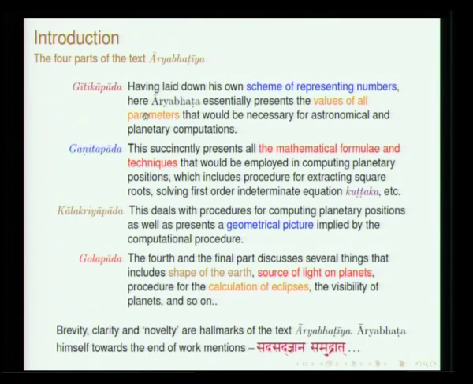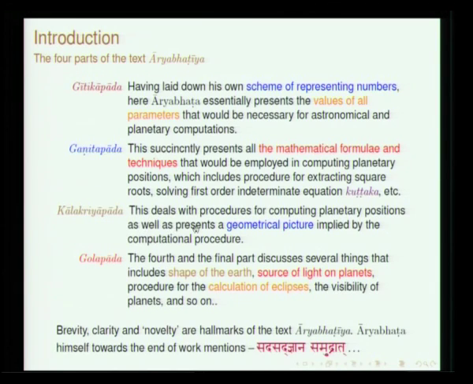To give you an idea of the contents of these 4 chapters: in Geetika pada, he lays out all the parameters that are essential for doing astronomical computations described in the later part of the work. Then Ganita pada, as the name implies, discusses all the necessary mathematics required for planetary computation. It starts with square, square root, cube, cube root, and then moves on to the solution for indeterminate equations of the first order, called the Kuttaka problem, which will be discussed at great length by Professor Sriram and also myself a little later.